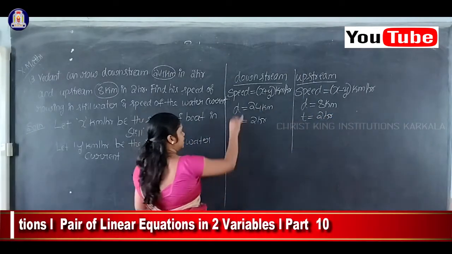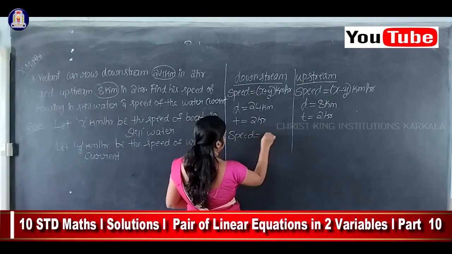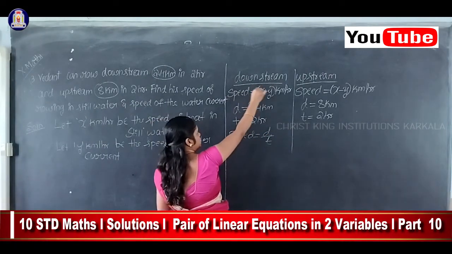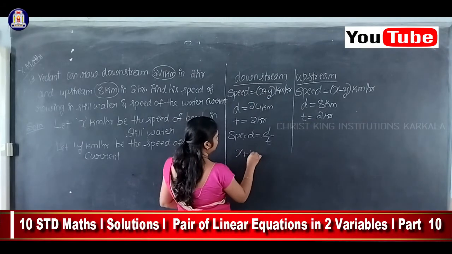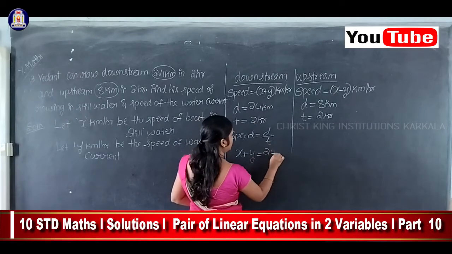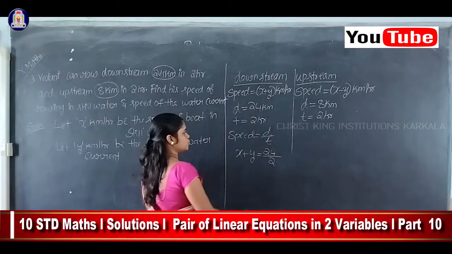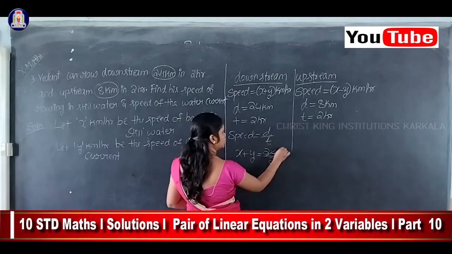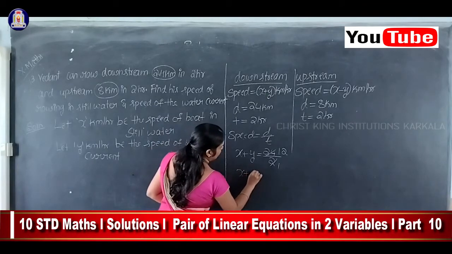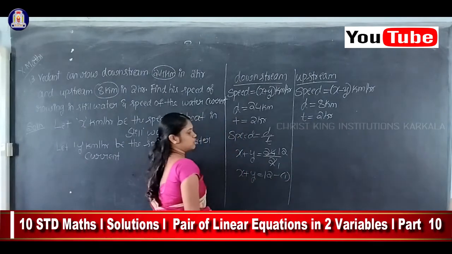Now we'll write the relation for speed, distance and time. Speed is equal to distance by time. The speed value here is x plus y, distance is equal to 24, time is equal to 2. So 2 ones are 2, 2 12s are 24. Therefore I'll get x plus y is equal to 12. I'll write it as equation number 1.